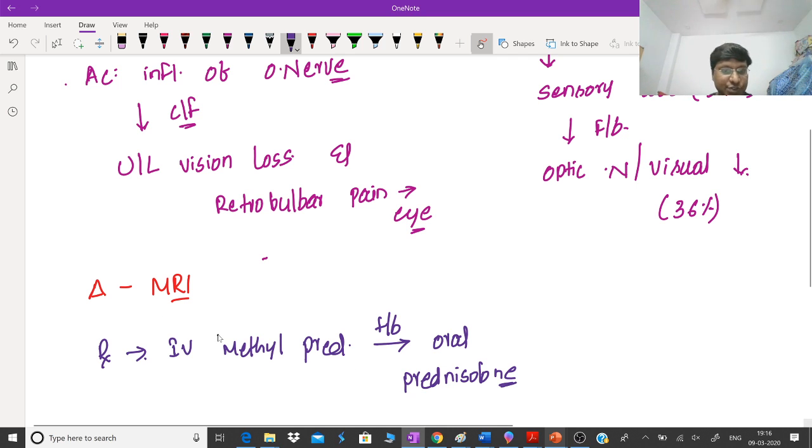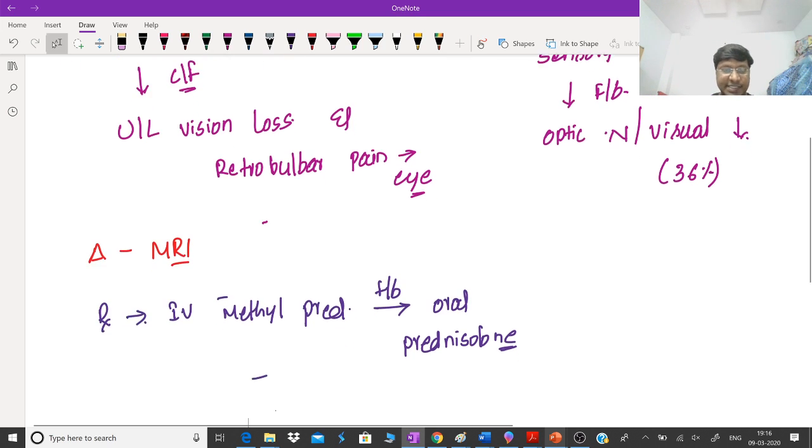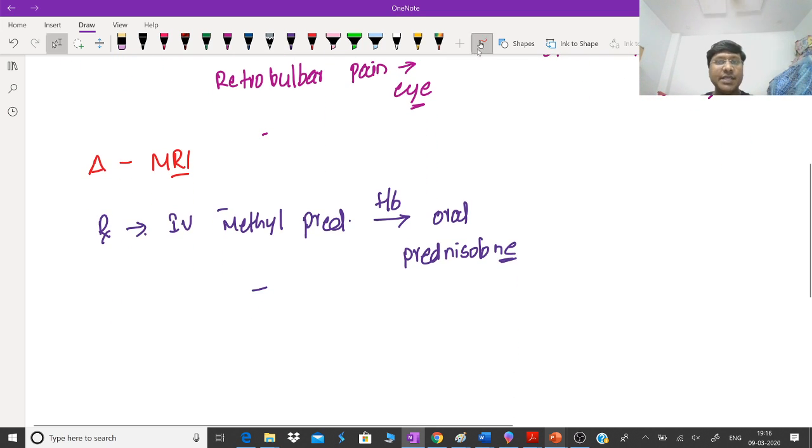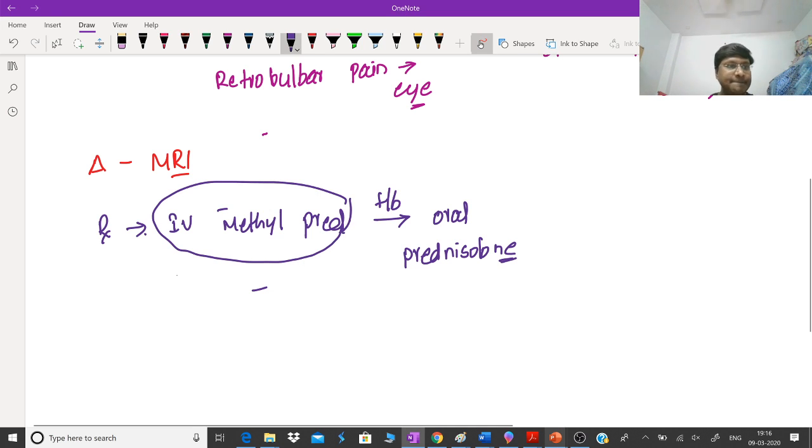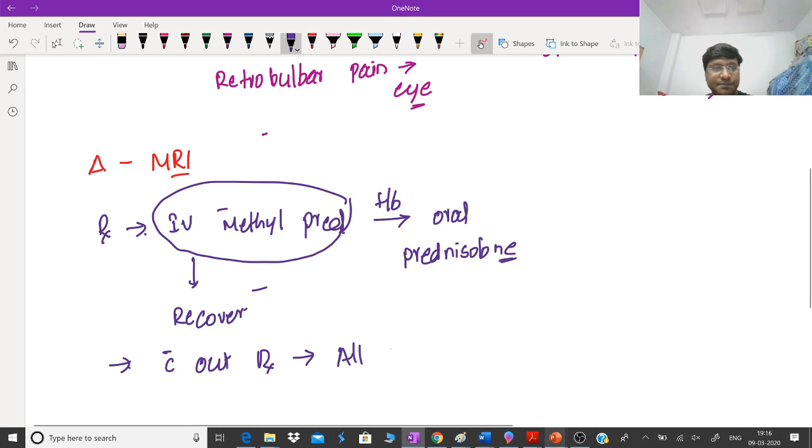But one point you should remember related to optic neuritis is that when you give intravenous methylprednisolone, these patients recover immediately. But the point you should know is that even without treatment, almost all patients recover within 4 weeks.